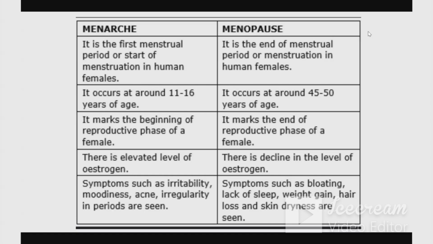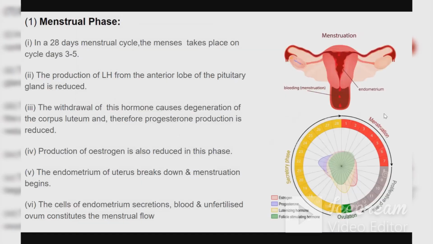In menarche, you have elevated estrogen, whereas in menopause, estrogen declines. For menarche, symptoms like irritability, moodiness, acne, and irregularity in periods are seen. Whereas in menopause, lack of sleep, weight gain, hair loss, and skin dryness are the symptoms.